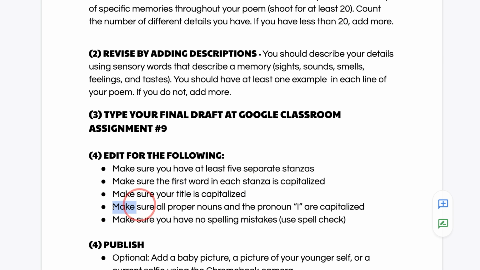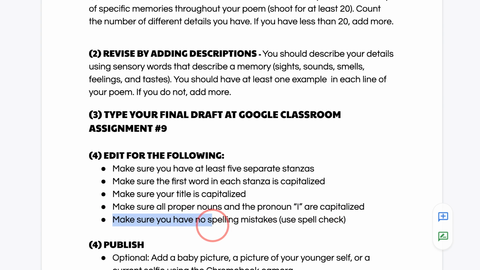Make sure all of your proper nouns are capitalized. That's the names. If you use names of people or names of places like Columbia, South Carolina, make sure that those words are capitalized. Those are proper nouns. Also, if you use the pronoun I, it should be capitalized if you're referring to yourself. So anytime you use the word I, I need you to go back and make sure that is capitalized. And then finally, your spelling.